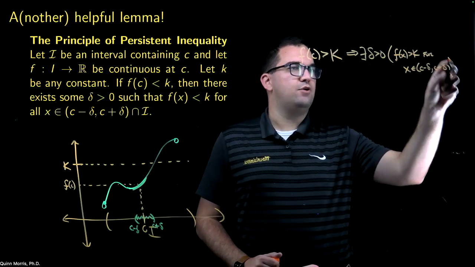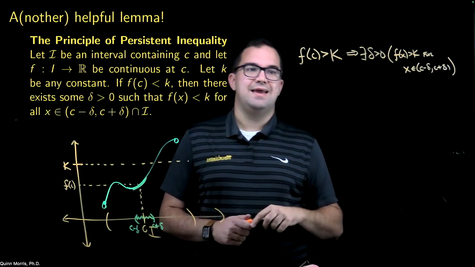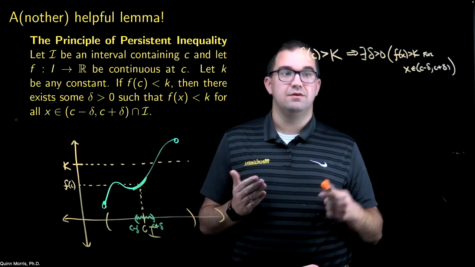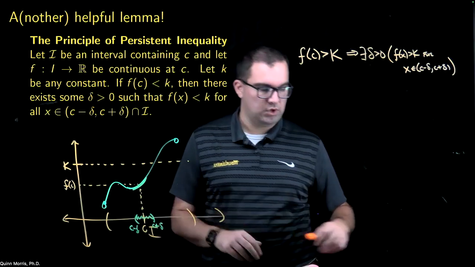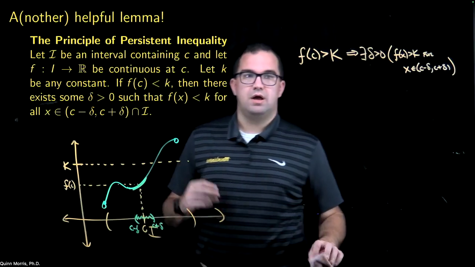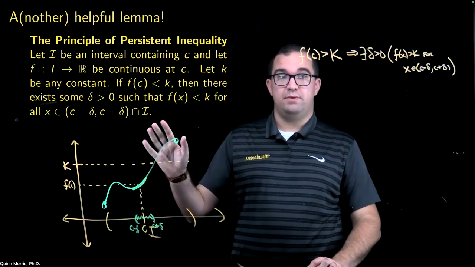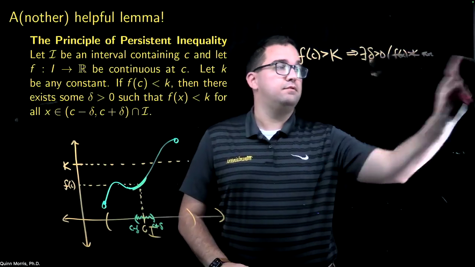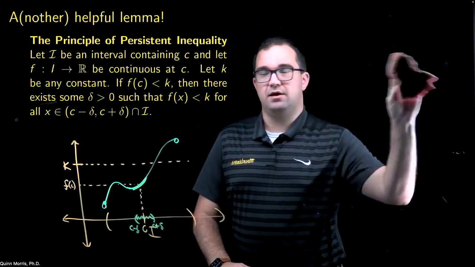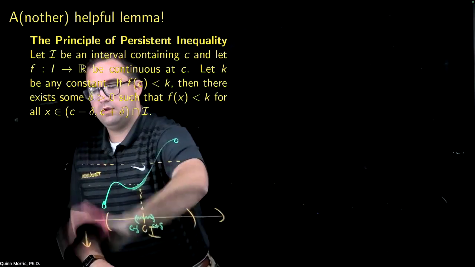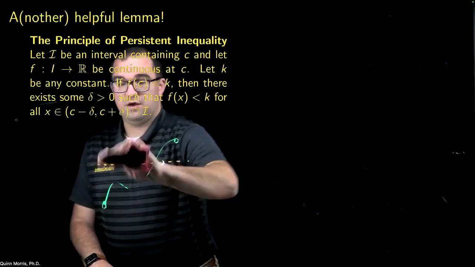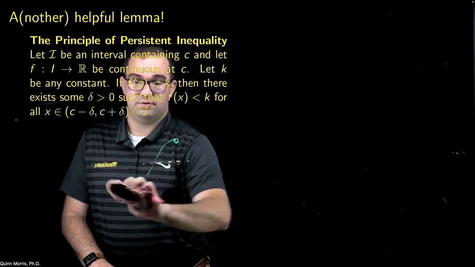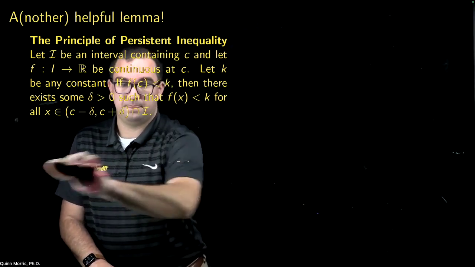So basically, if you have an inequality going the other way, it also has to persist on some small neighborhood of c. Okay. All right, so I'm not going to prove this, but a proof will be posted. But this is going to be a useful theorem when we go to prove the intermediate value theorem, and in fact, when we go to prove a few other things throughout this course.